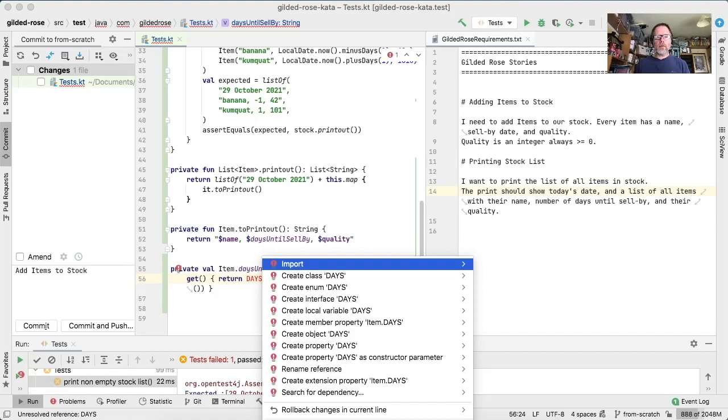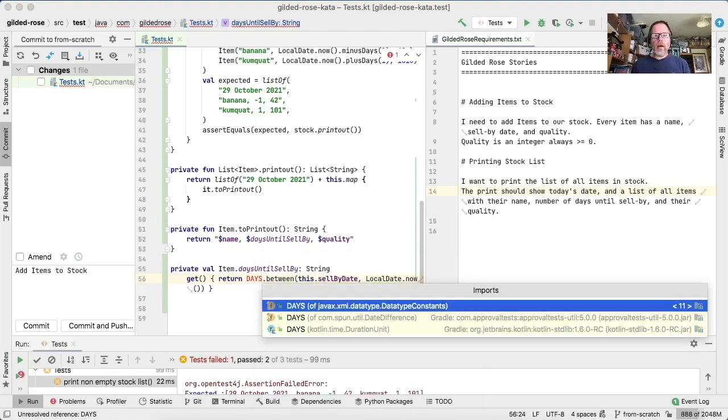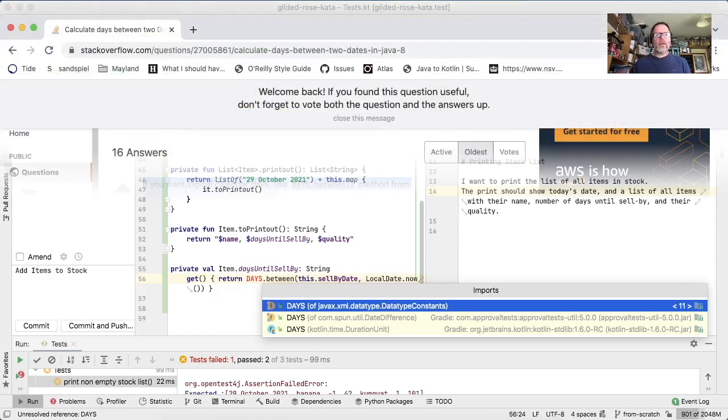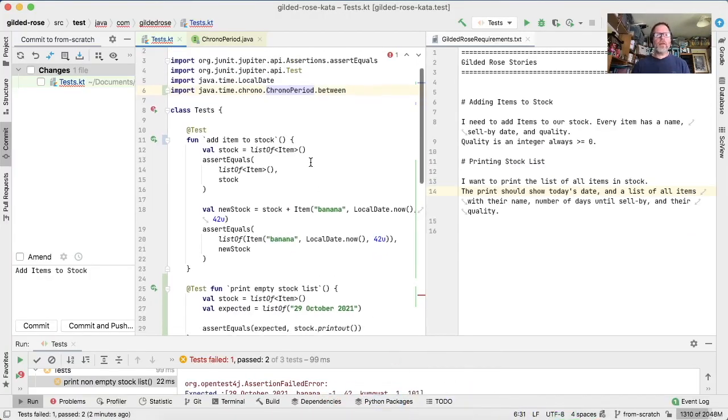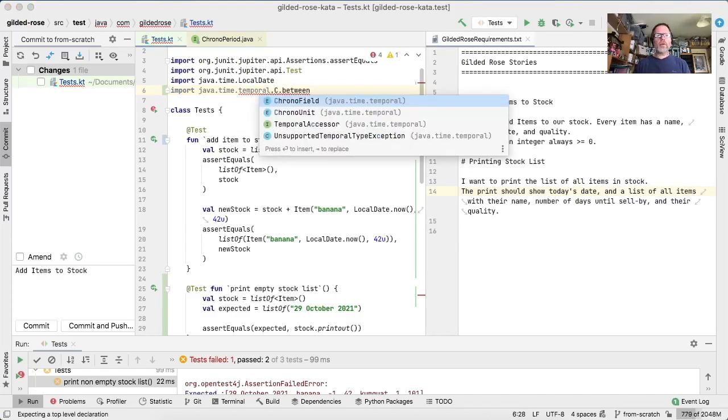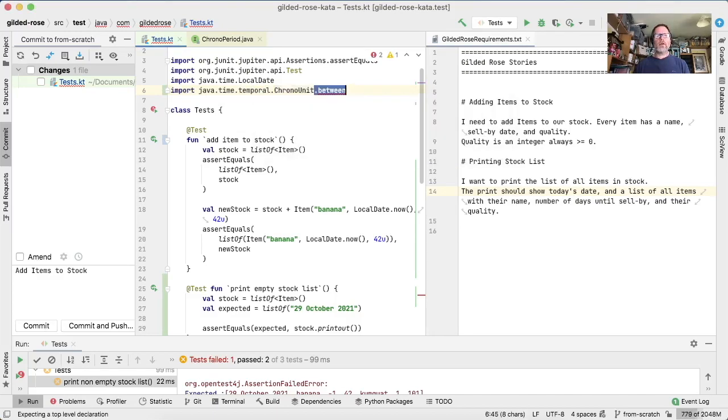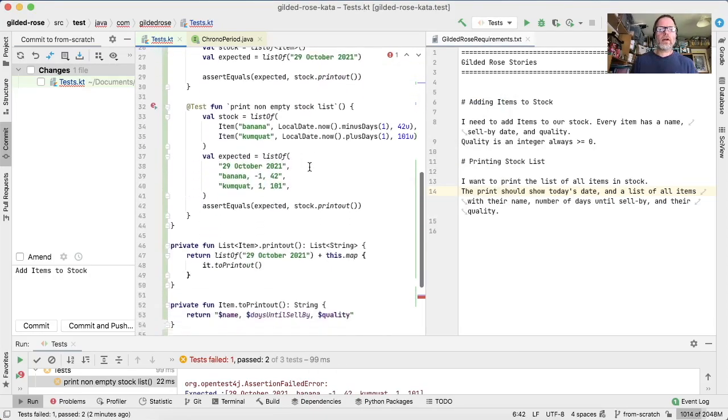Import. Unfortunately, none of those other things we want to import. Well, java time temporal chrono unit. I'm sorry you had to see that. Java time temporal chrono unit. There's simply no way to use the Java datetime without Stack Overflow.